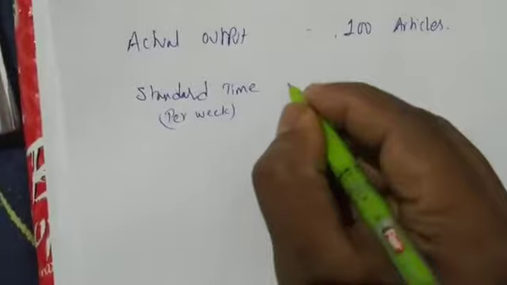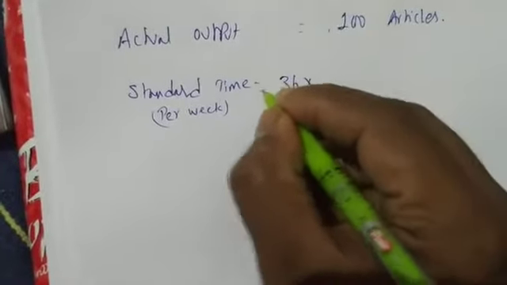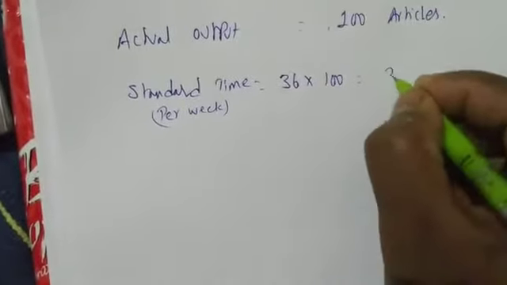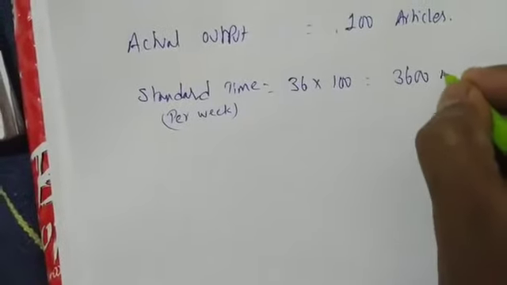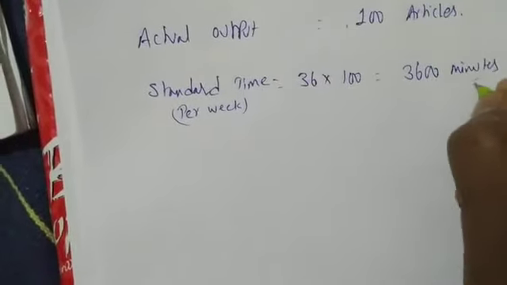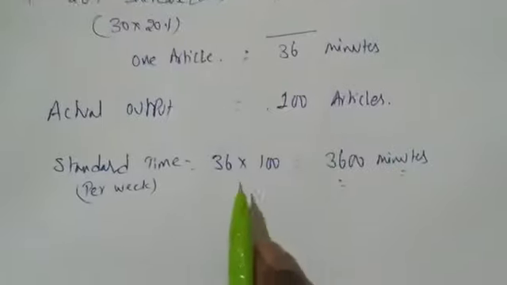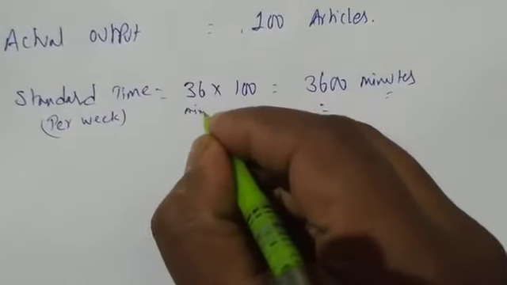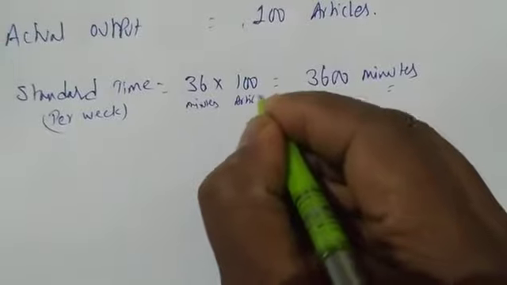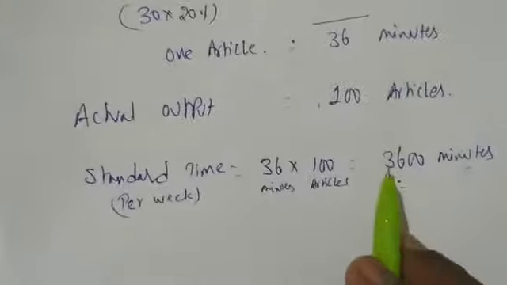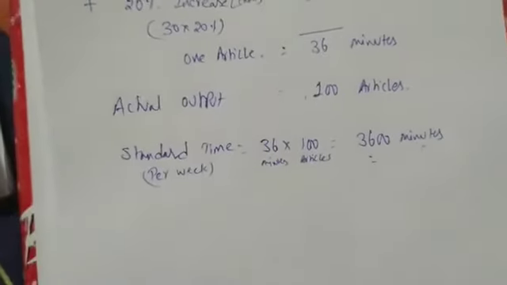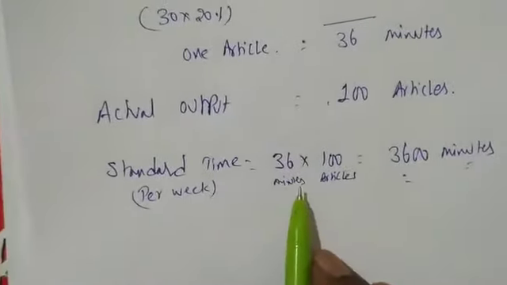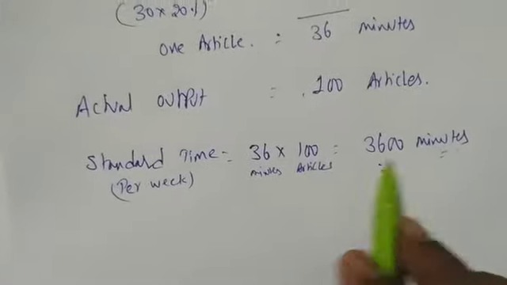We are writing 36 minutes into 100 articles, which is 3600 minutes. How did I get 3600 minutes? 36 minutes into 100 articles. To produce 100 articles, how much time have they taken? 3600 minutes they have taken.